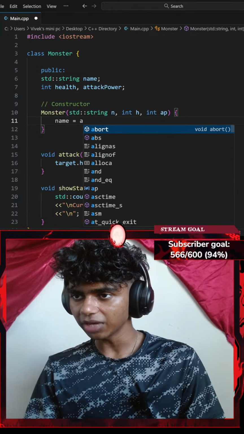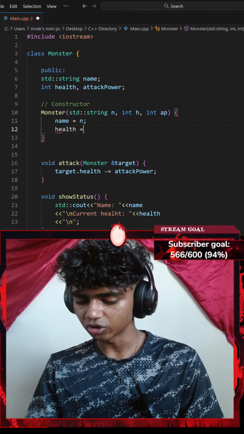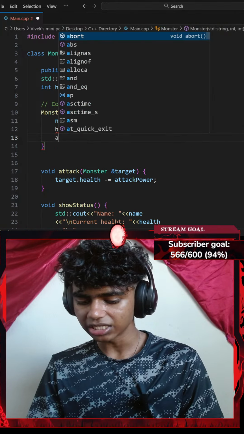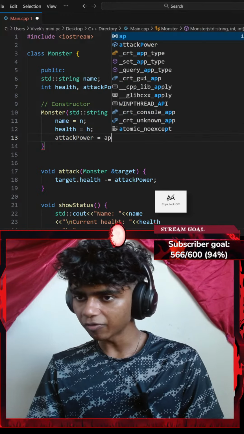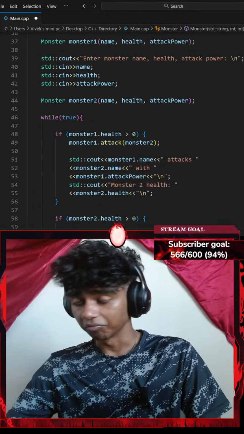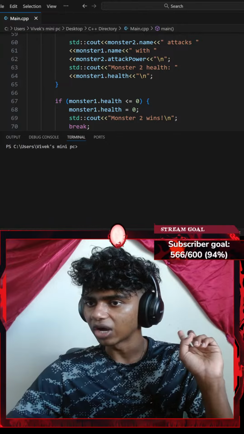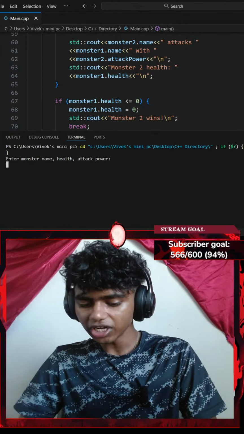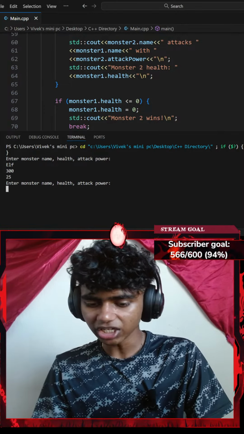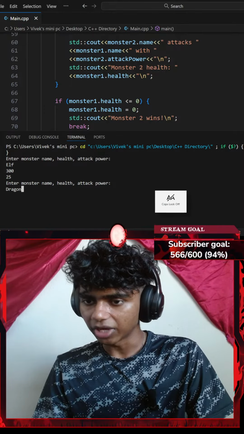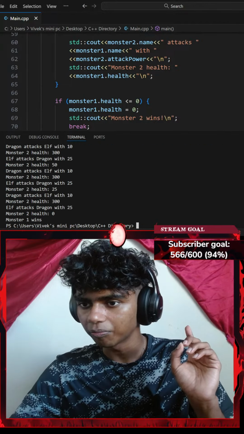Okay, so let's go with name equals my n parameter, and then health equals my h parameter, and lastly, attack power equals my AP parameter, ending with a semicolon. Okay, guys, that was actually a pretty silly mistake. I'll go with Control S to save the code, and if I were to run the command, enter a name, I'll go with elf. Elf has 300 HP, 25 attack power. Dragon has maybe 5000 HP and 10 attack power.